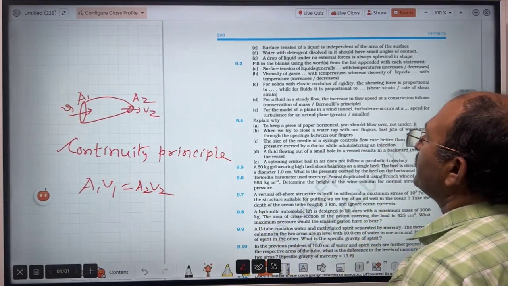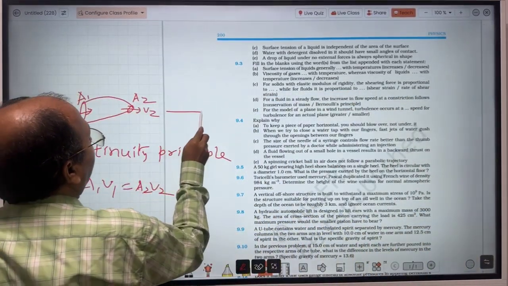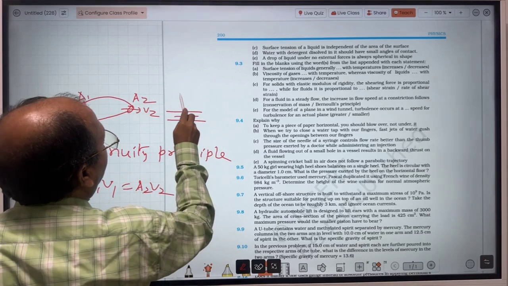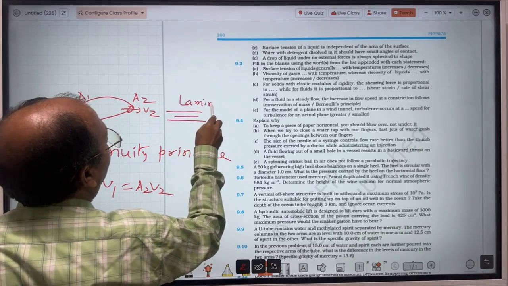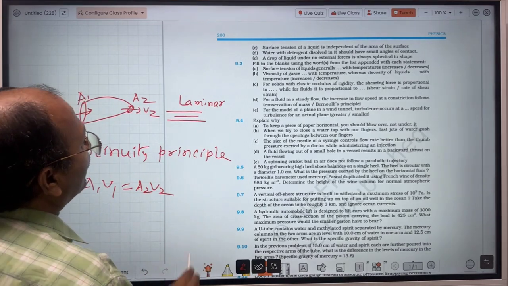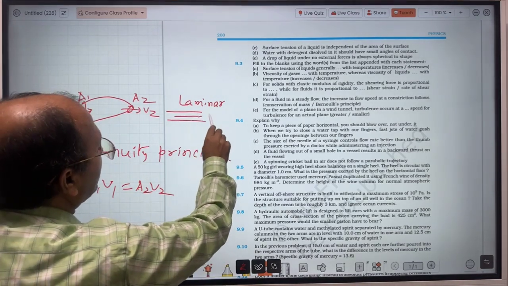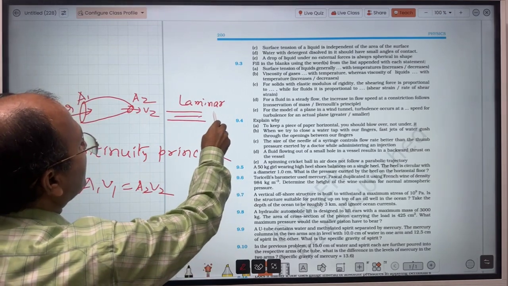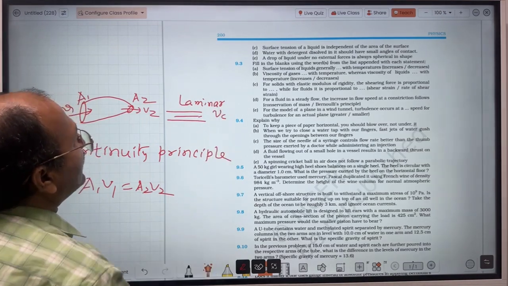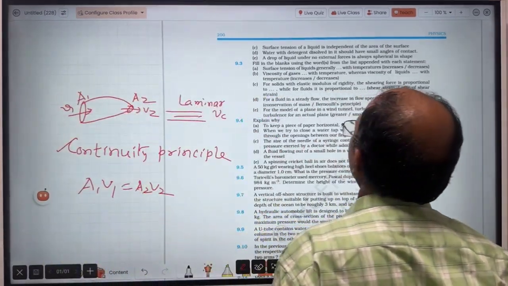If you remember, I told you that if there is a flow that is called laminar, or you can say streamline flow, and if turbulence is to occur, then the speed must go to a certain value, or it must exceed a certain value, that is critical speed, right? So greater speed for turbulence, right?